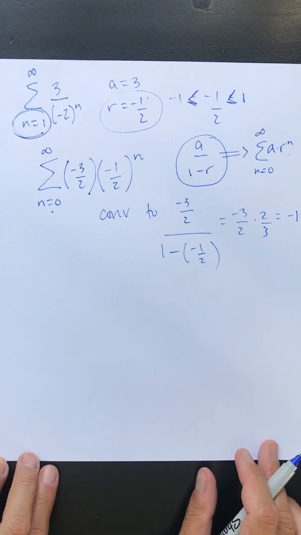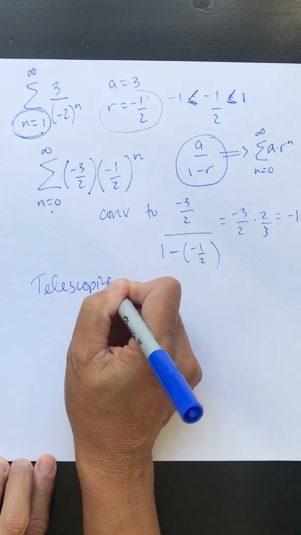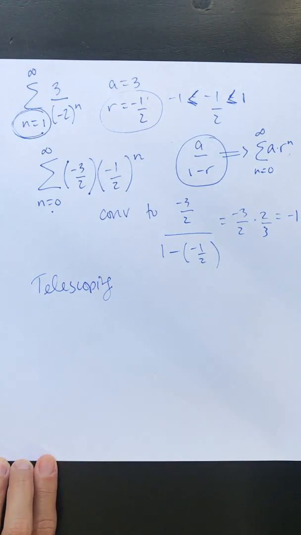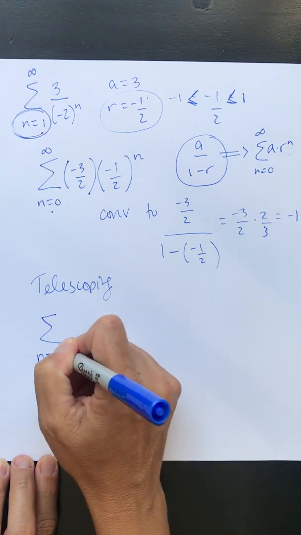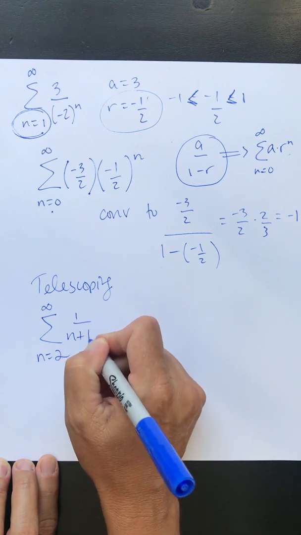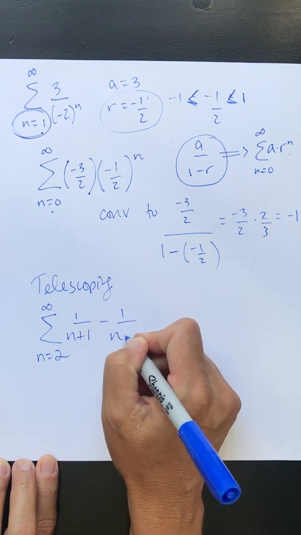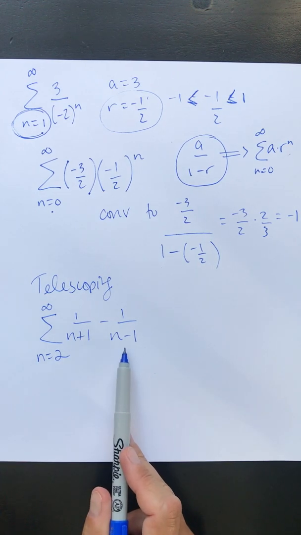So the other kind of series we've looked at is telescoping. An example of a telescoping series is if I start the sum from n equals 2 to infinity of 1 over n plus 1 minus 1 over n minus 1. Now this index is important because I'm going to start at 2.